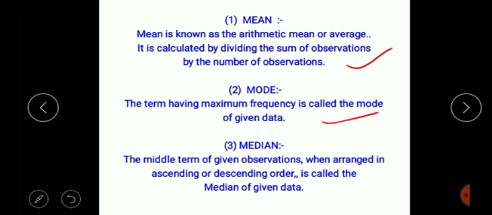Already we know, in previous classes we studied mean, median, and mode. What is the median? The middle term of the given observations is called the median, but the condition is that the terms should be arranged in ascending or descending order. In that condition we say the middle term is the median.